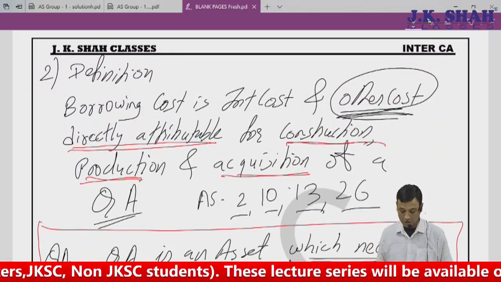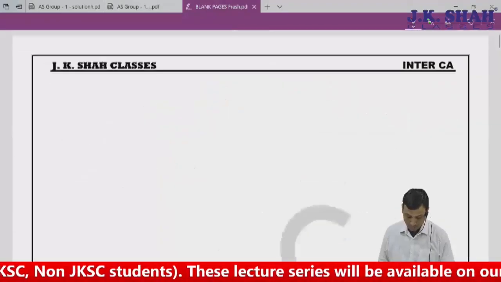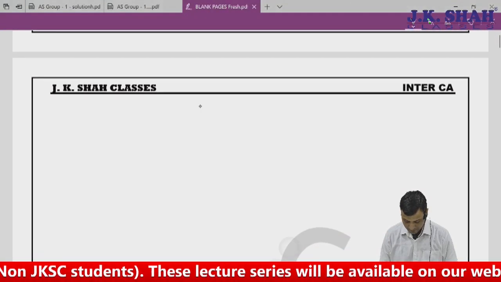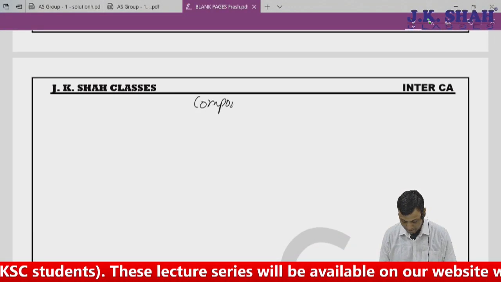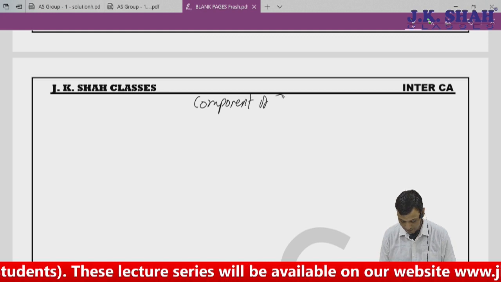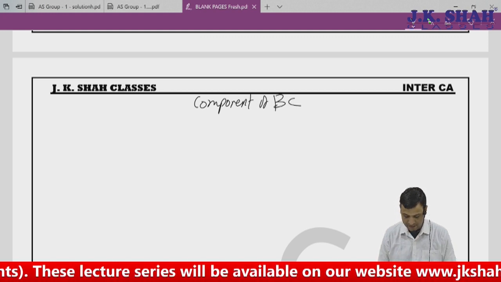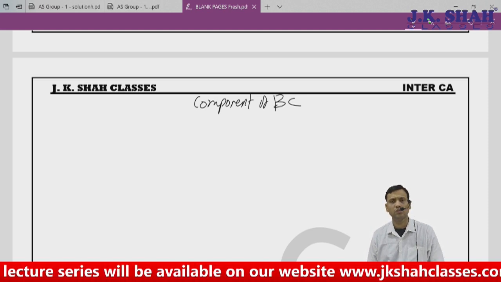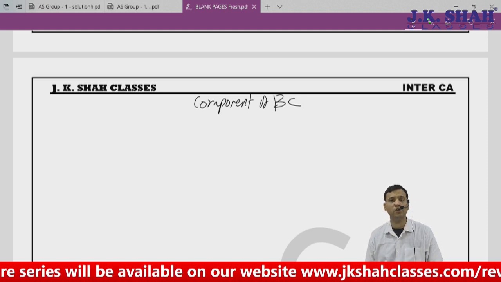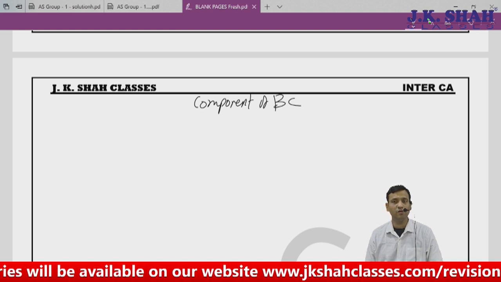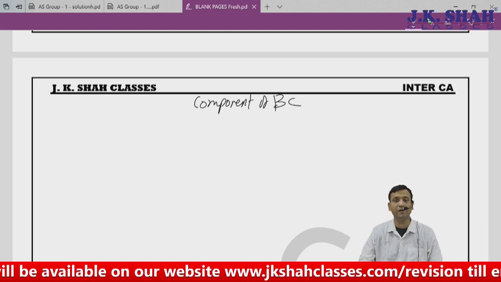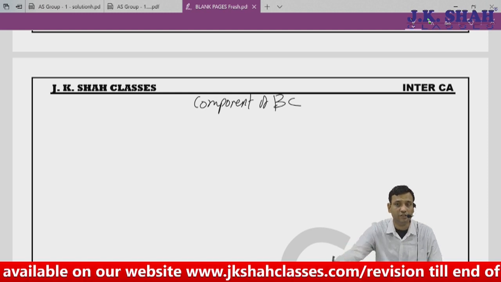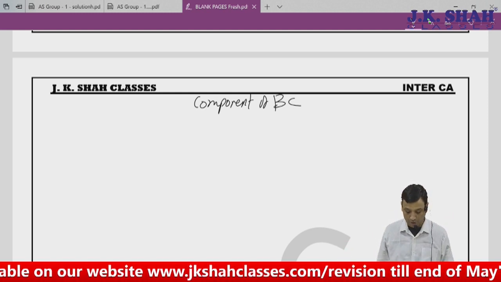What do you mean by other cost? It means components of borrowing cost. Generally we say interest paid is our borrowing cost. Yes, that's true. But the standard not only talks about interest, it says interest is borrowing cost, but along with interest there are other things also which are your borrowing cost.